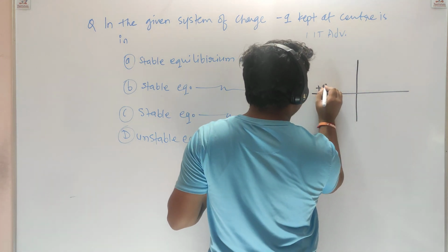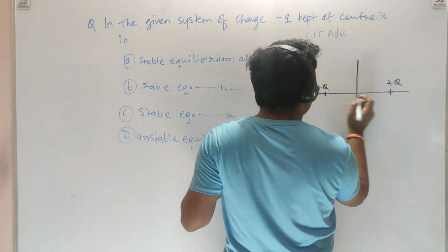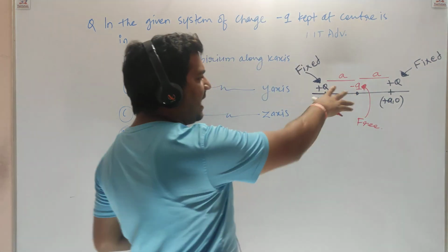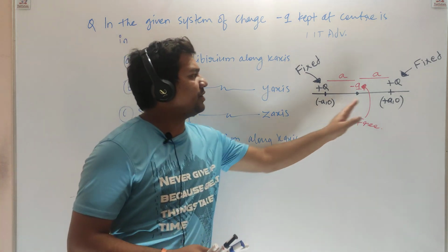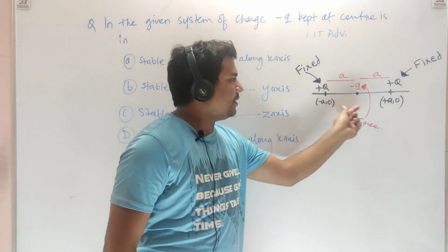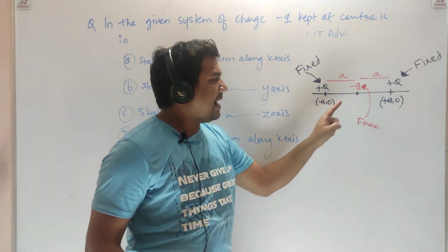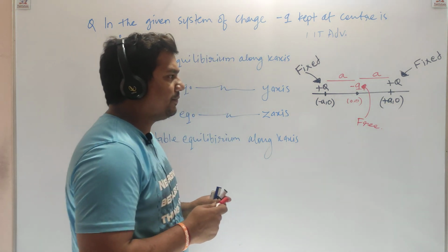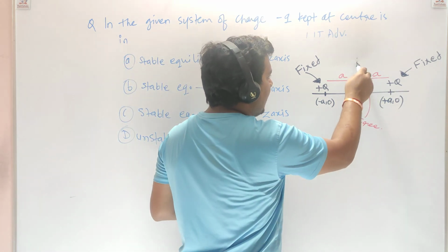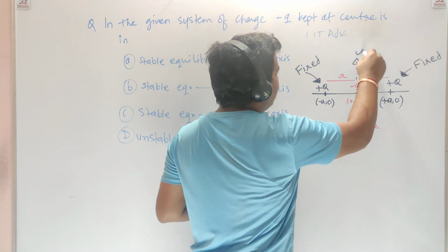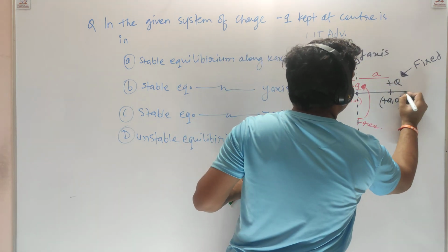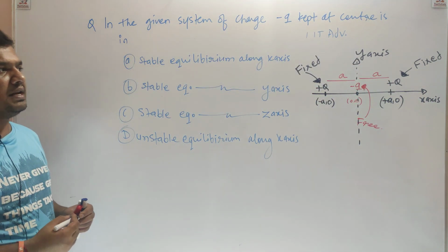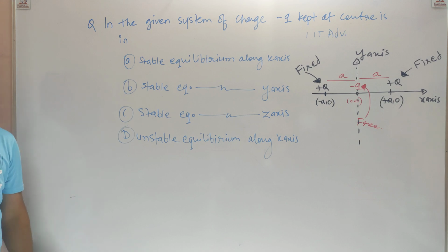Let me complete this diagram. This is plus q, this is plus q. This is the diagram. You can see two plus q charges at minus a comma 0 and plus a comma 0, and minus q is placed at the origin. So you can draw the x axis and y axis like this. This is the y axis, this is the x axis, and outside the board is the z axis. More than one correct.